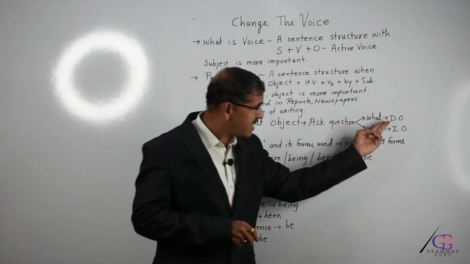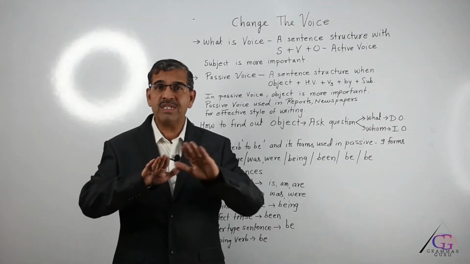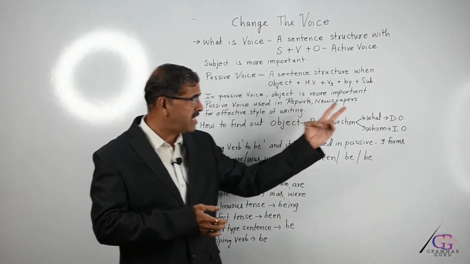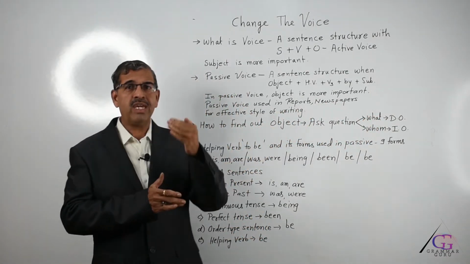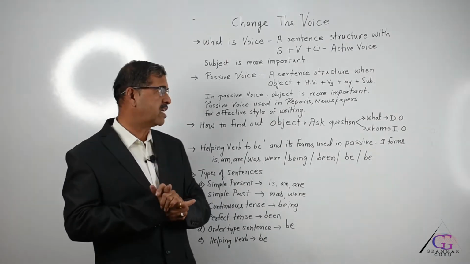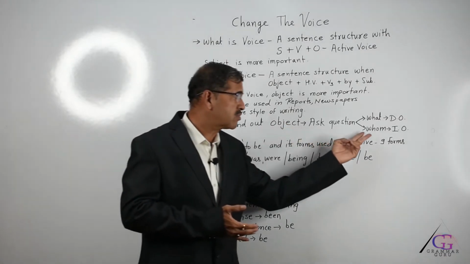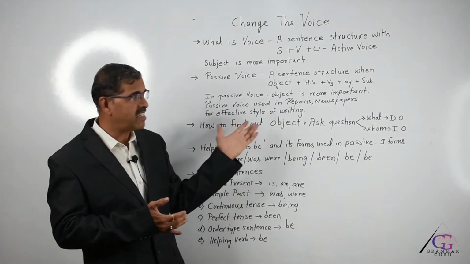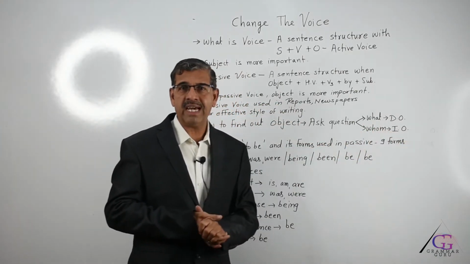Once we find the object, the first trick is to ask the question what, and then something is written ahead: DO. The DO stands for direct object, because objects are of two types, direct object and indirect object. So we say DO: once we ask the question what to the verb in the sentence, we get an answer, and all those answers are called direct objects. Whereas if you don't get an answer to the question what, then you have to ask the question whom. Whom is again asked to the verb in the sentence. Whatever answer you get is always called an indirect object.